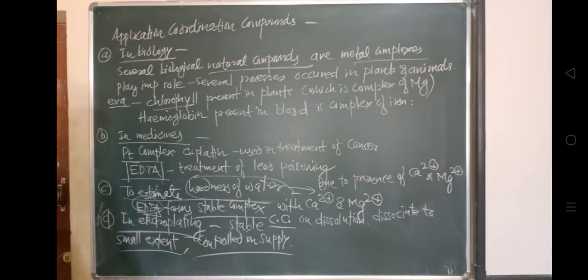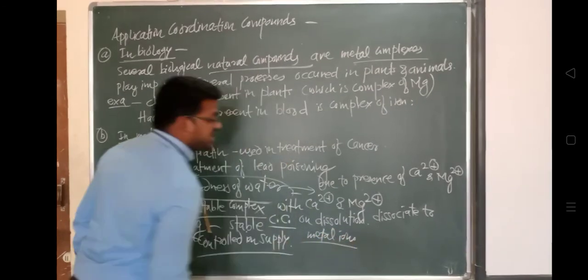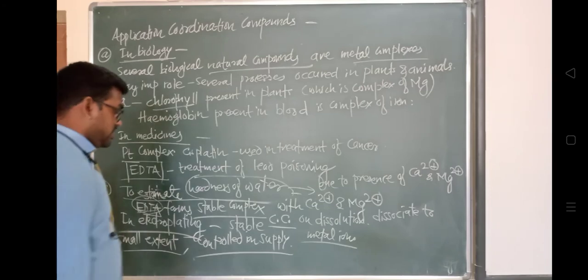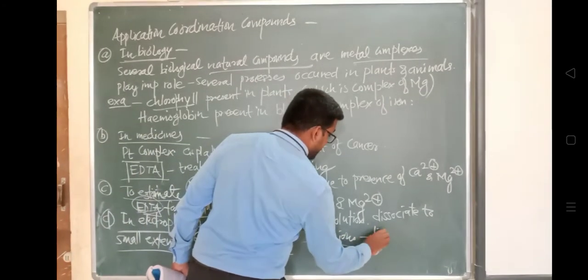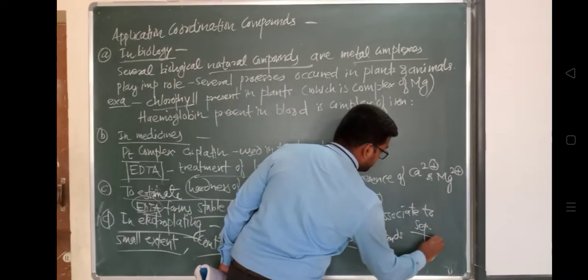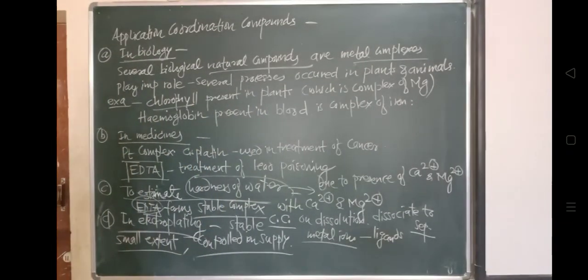The metal ions and ligands are separated from each other due to the dissociation of stable coordination compounds.